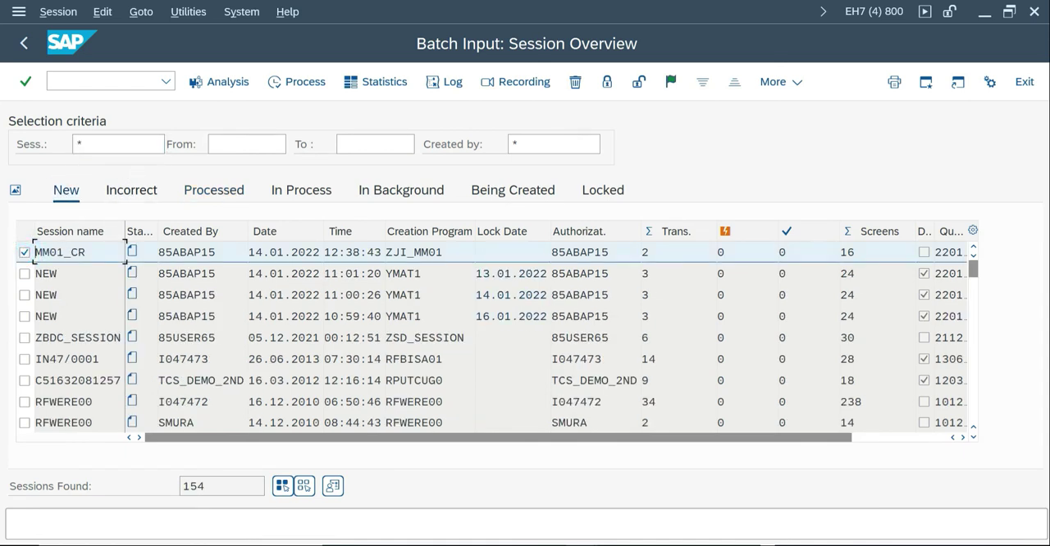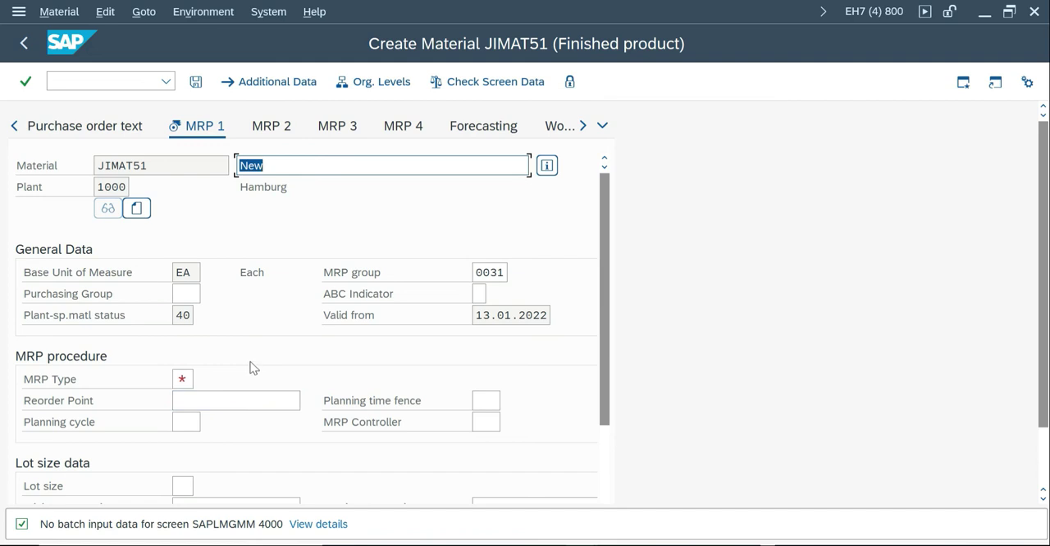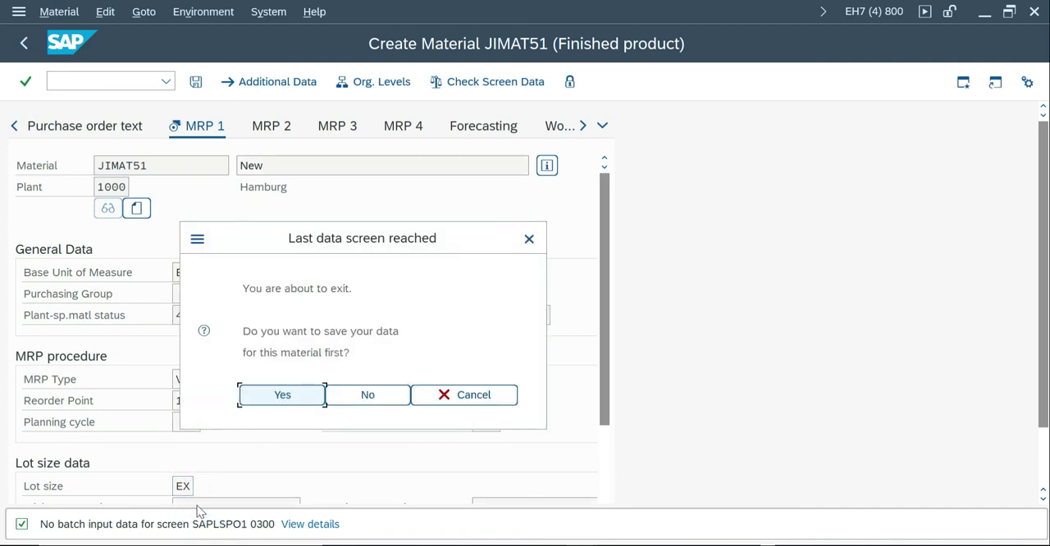So now go to your session SM35 and go to new. Here it is, MM01 got created. Okay, so creation program and all the information over here. And now if you process, it's going to be a success. I don't want to go with foreground because I know the materials are not available. So I use display errors only and click process. So it's done. Oh, really? Something got missed in my file, I believe. Let me see. Okay, this I have to enter manually.